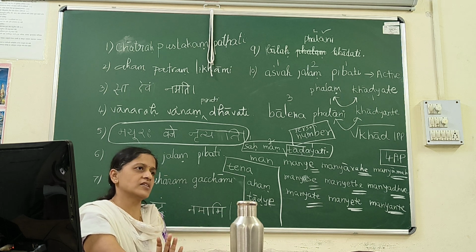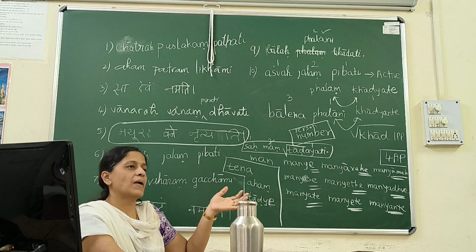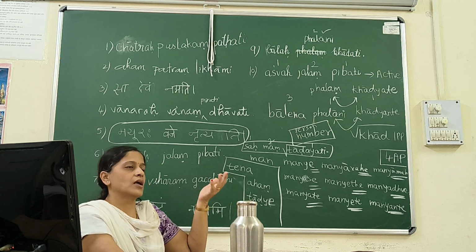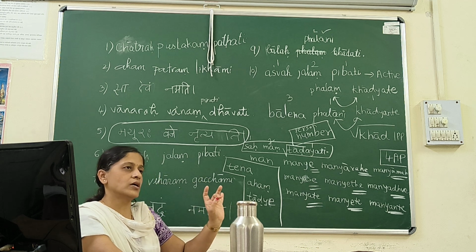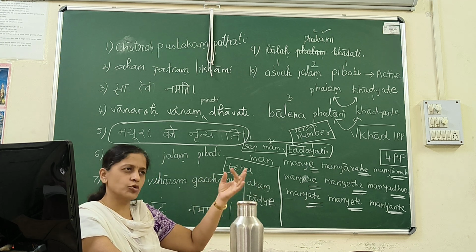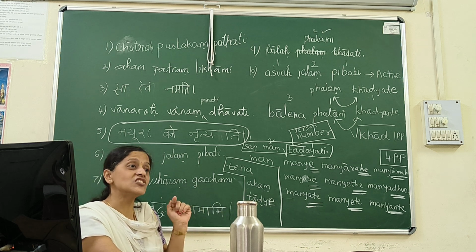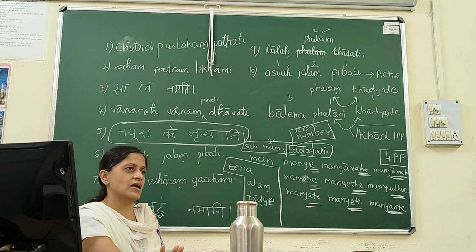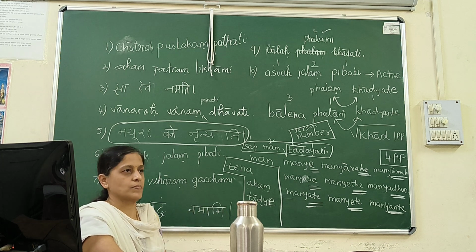Mood is totally different. It is a verb type. A verb can be expressed as a request. If you want to have a request or suggestion or order, then you can use moods: imperative mood, potential mood, conditional mood, etc. But active and passive are the constructions of the sentences, and active and passive can be used in any tense and mood.